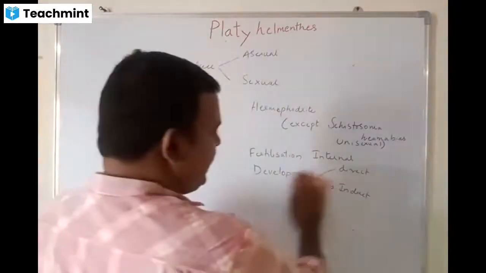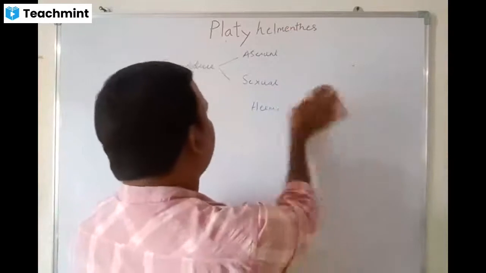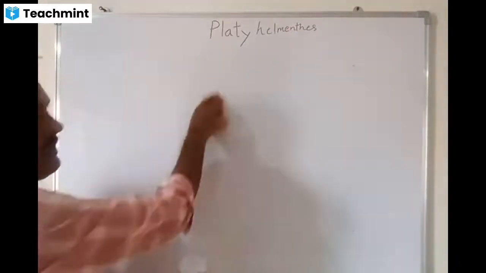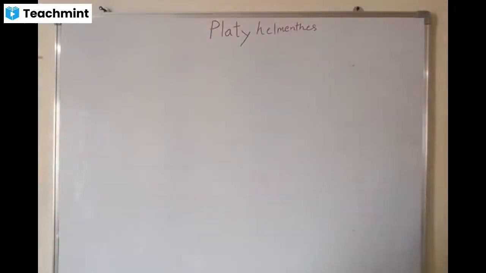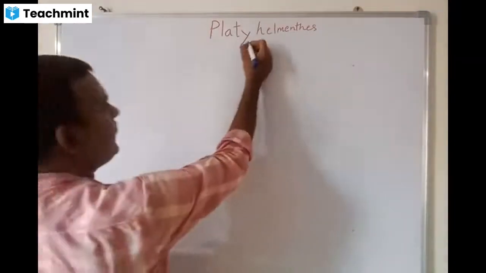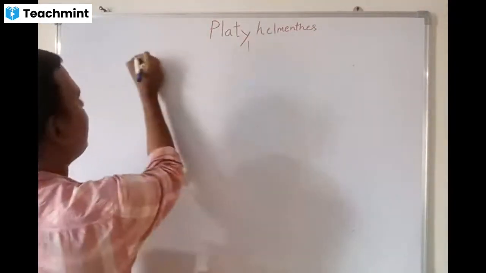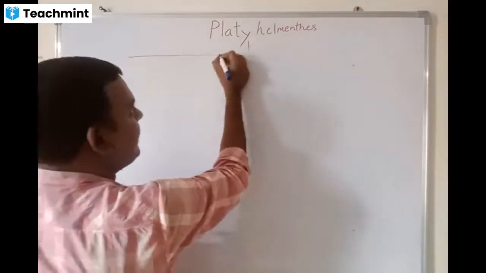Now the classification based on the habitat: the platyhelminthes are divided into 3 types.